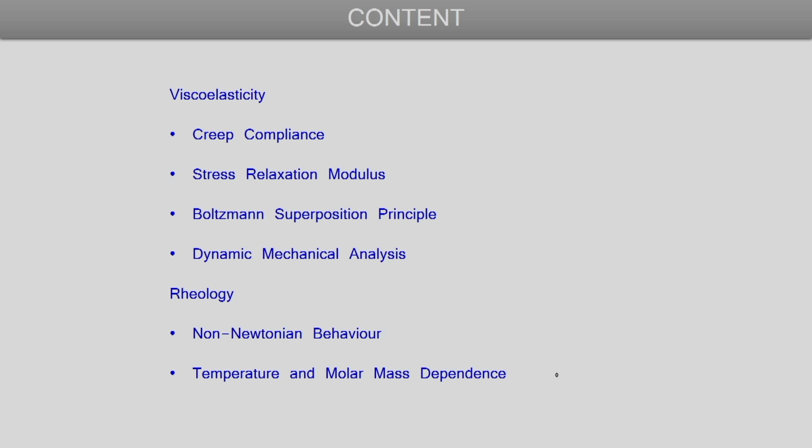We will also talk about what is called the Boltzmann superposition principle, which applies for linear viscoelastic materials and which allows one to obtain the state of stress or strain in a material at a given time if the entire deformation history for that material is known, and provided the material is linear viscoelastic.